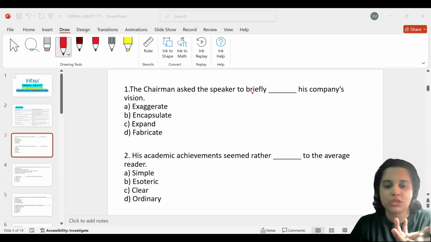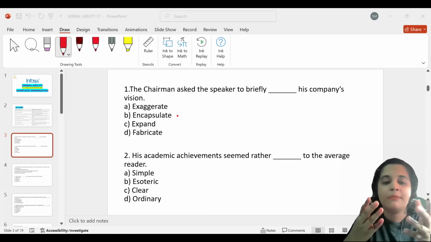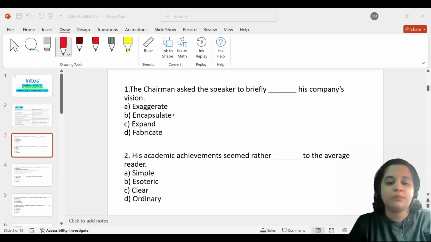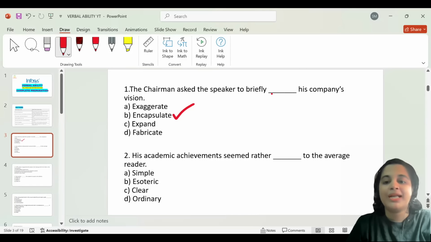Briefly means in short. So the word that most suits the particular context is encapsulate. Encapsulate means to express something briefly and clearly. Therefore, the correct option is option B, and the sentence goes as: the chairman asked the speaker to briefly encapsulate his company's vision.